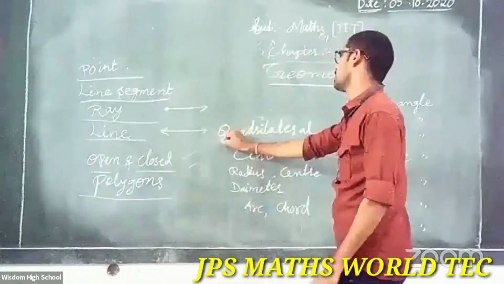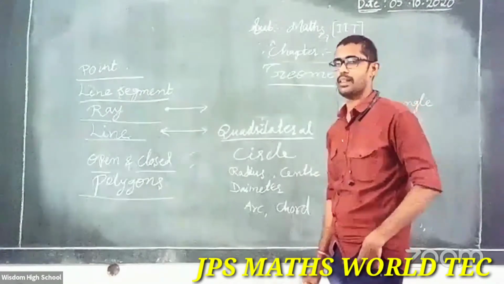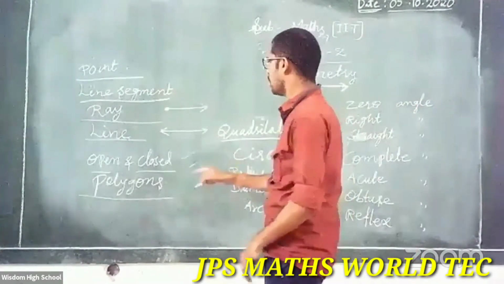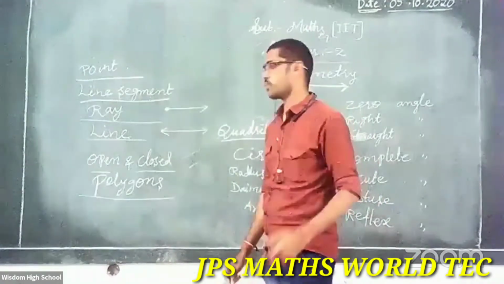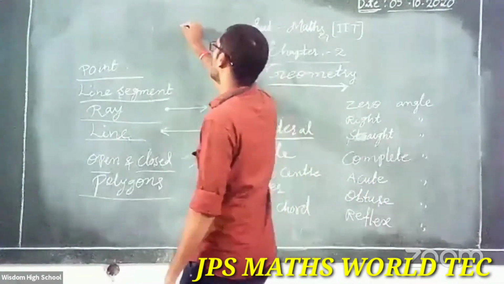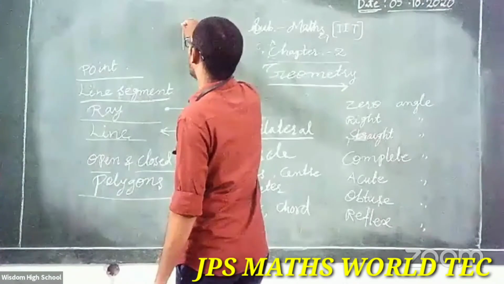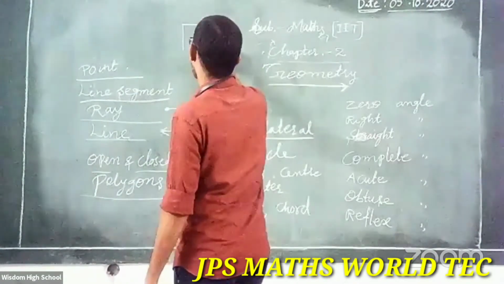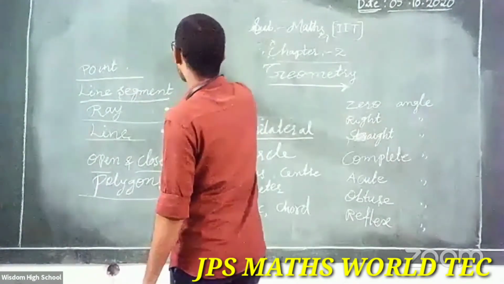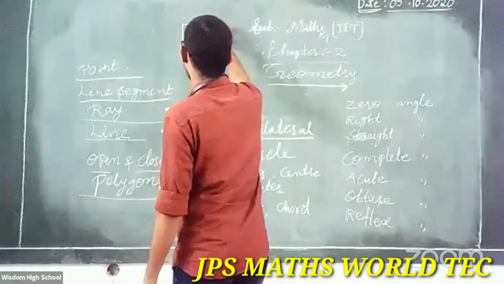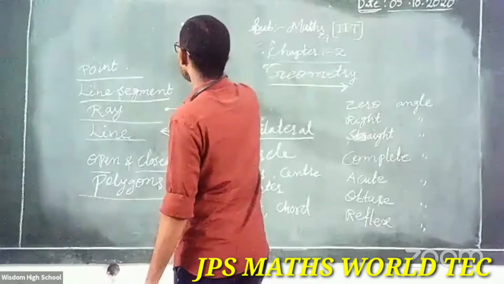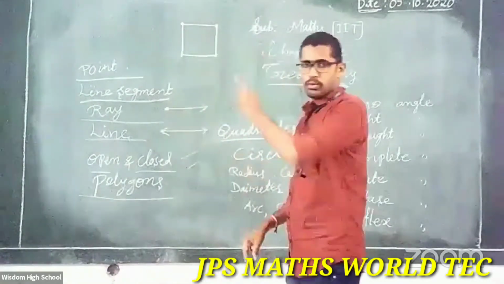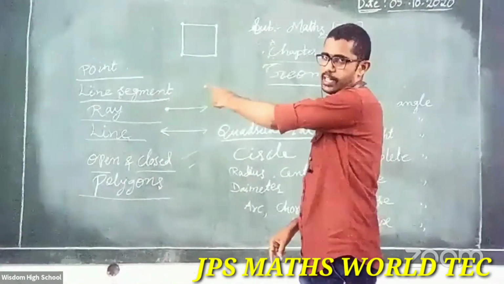Now next, let's go to the quadrilateral. It is also a polygon. Yes or no? Yes. Quadrilateral means simply a closed figure formed by 4 line segments. How many line segments? 4. Observe here, this is a quadrilateral.